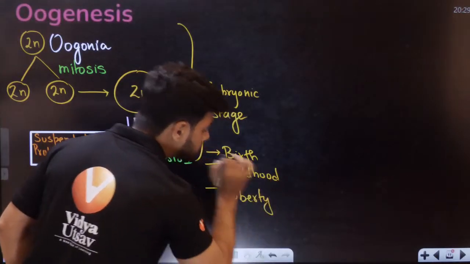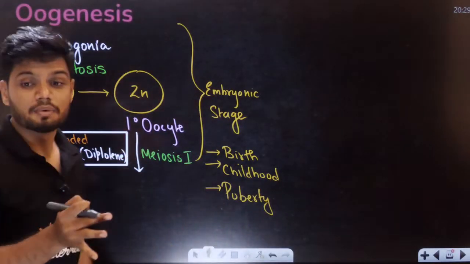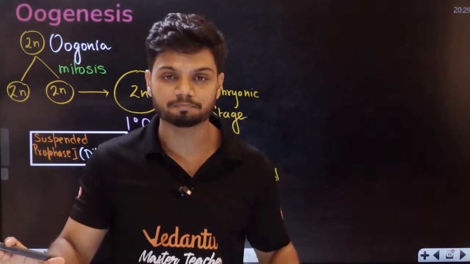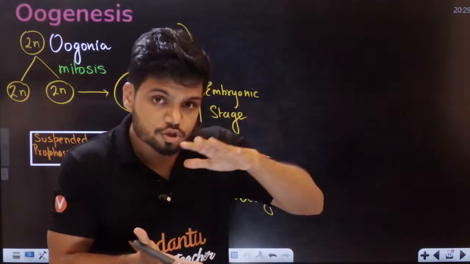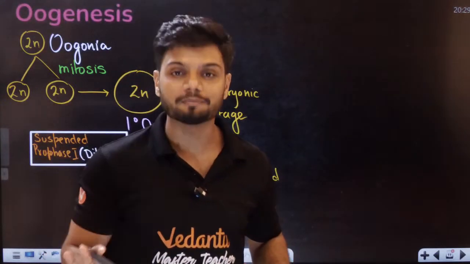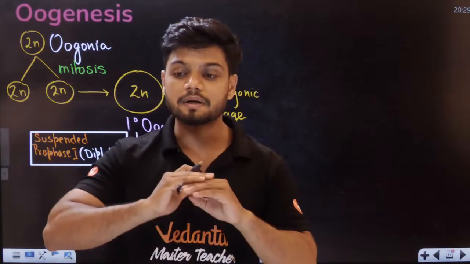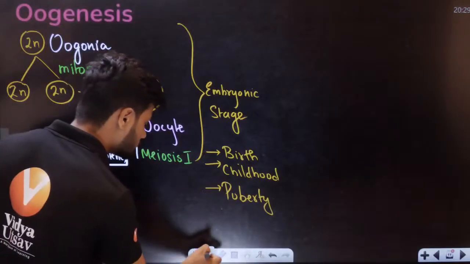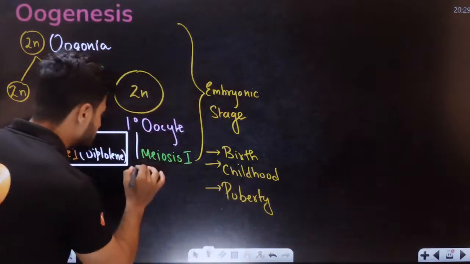That time, the first time the female reaches puberty, this meiosis 1 is finally completed. So meiosis 1 is stopped. It is suppressed until puberty. Until puberty, it is completely suppressed.